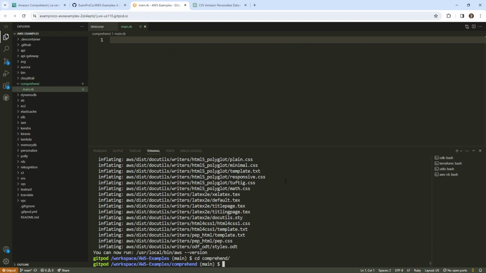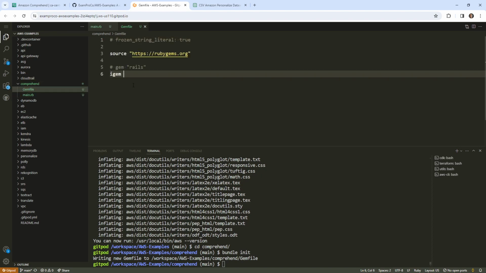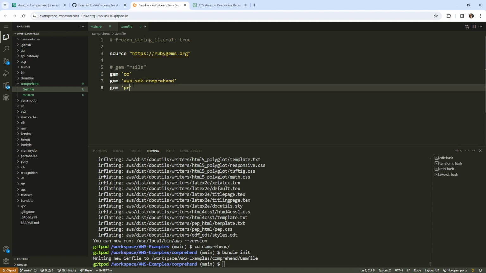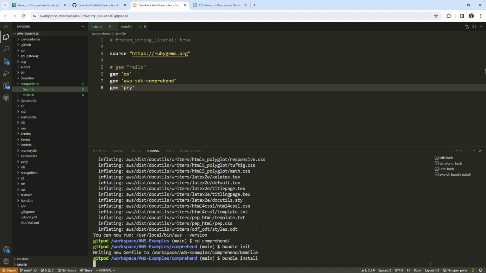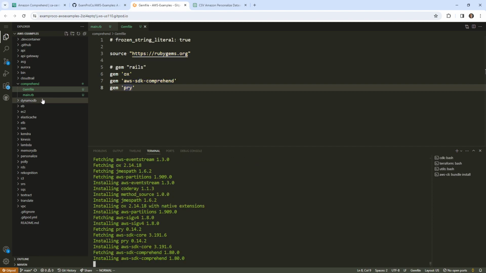And I'm going to go ahead and do a bundle init to create a Gemfile. We're going to include a couple things. The first will be nokogiri, because it's just a thing that Ruby always wants. And we'll want aws-sdk-comprehend. I think that's spelled right. And then I'll put in pry there if we want to do a binding.pry. I'm going to go ahead and do a bundle install and get all the stuff that we need installed. So if I typed everything right, that should work. Looks like it's in good shape.